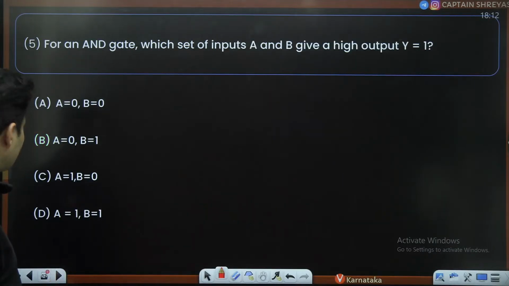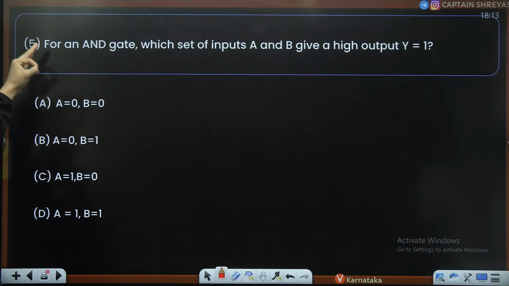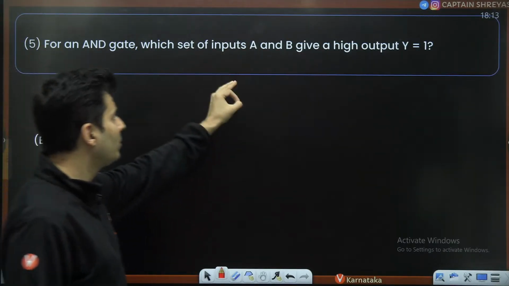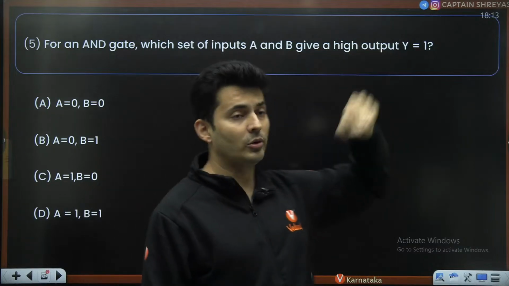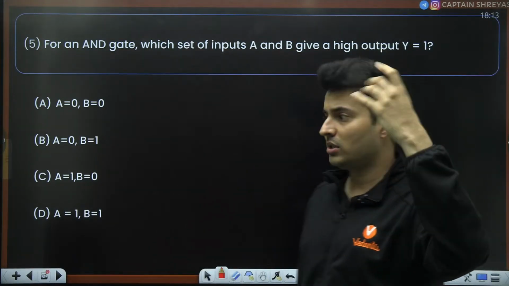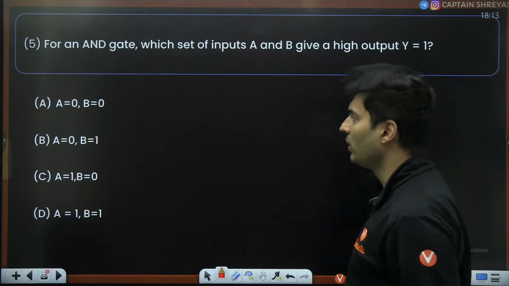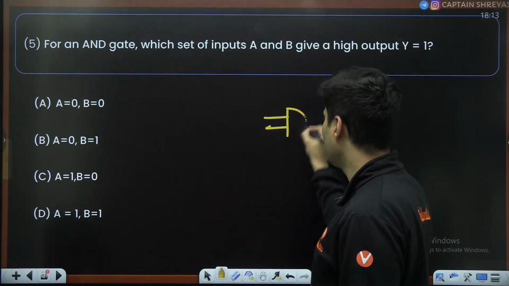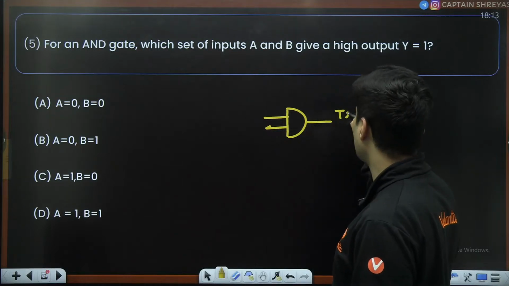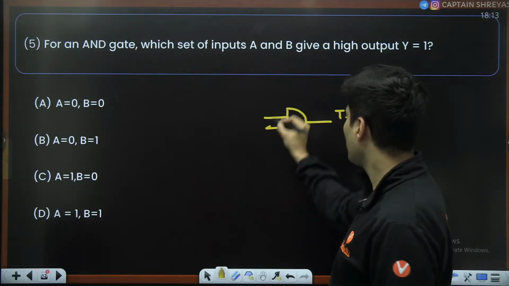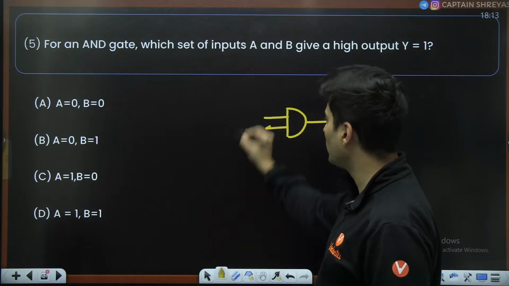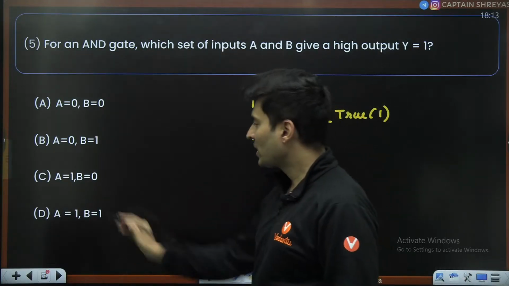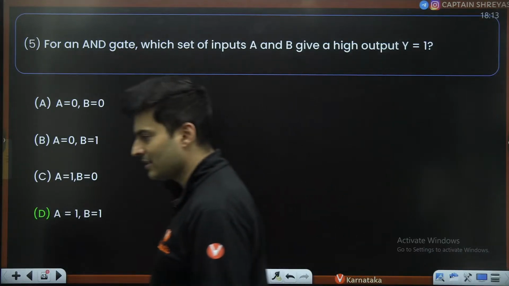Next question on your screen. Yes, note Kohli. For an AND gate, which inputs of A and B will give a high output, true output, 5 volts, true, 1, whatever you want to call it. Yep, think about it. AND gate, my dear students. AND gate looks like this. You want true over here. True means basically 1. So both should be true. Only then it will be true. So if this is 1, this is 1, only then the output will be true. Yes, option D is the correct answer.